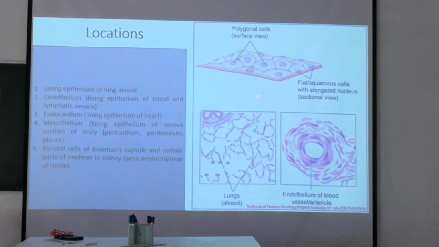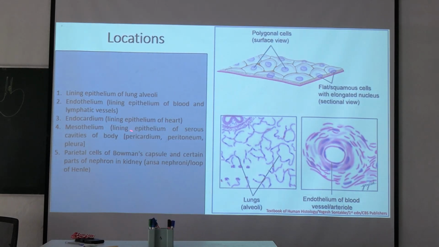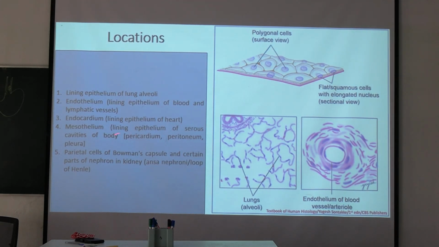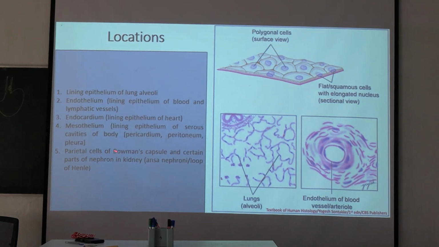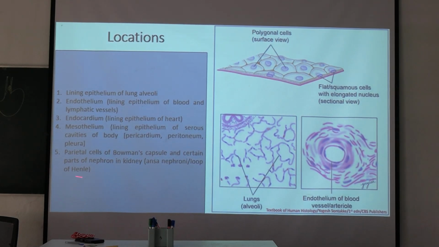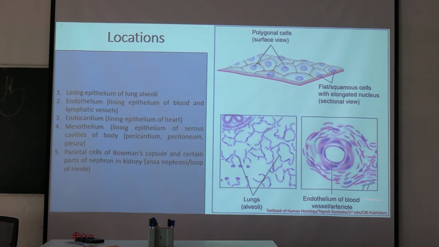So the locations are: lining epithelium of lung alveoli; endothelium, that is the lining epithelium of blood and lymphatic vessels; endocardium, that is the lining epithelium of the heart; mesothelium, that is the lining epithelium of serous cavities of the body like pericardium, peritoneum and pleura; and parietal cells of Bowman's capsule and certain parts of the nephron in the kidney like the loop of Henle. These are the locations where you can get simple squamous epithelium.